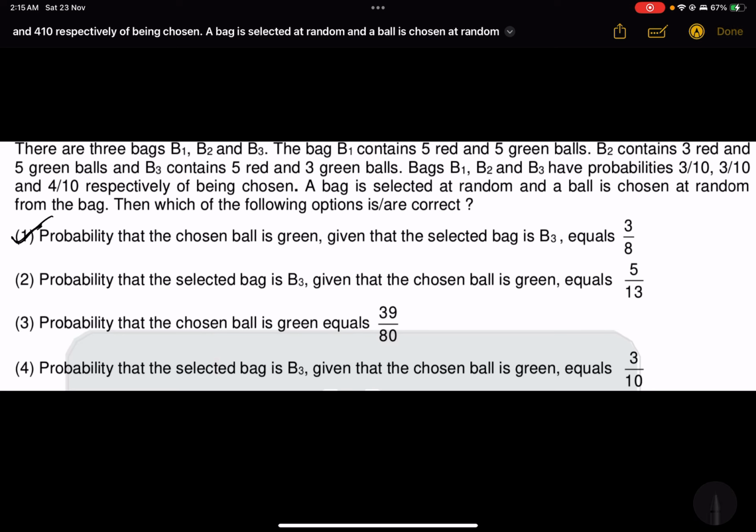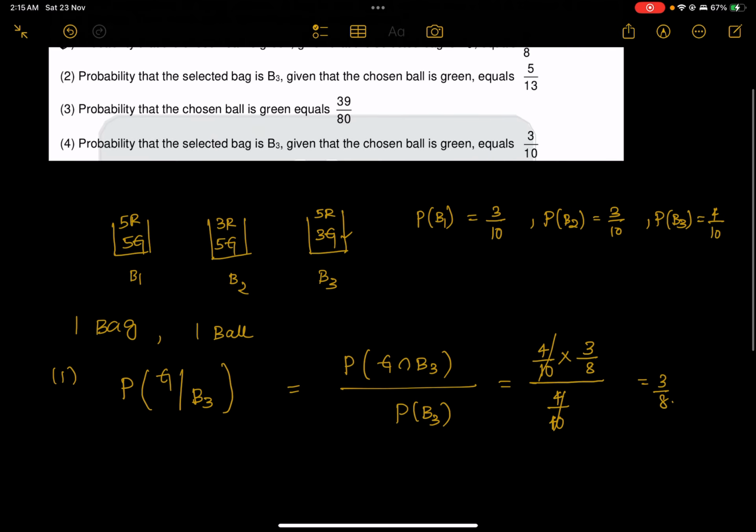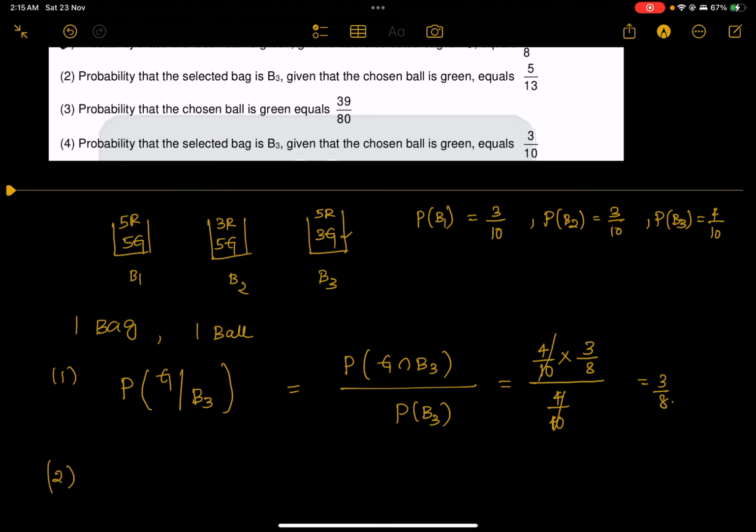Now let us go ahead with the second option. The probability that the selected bag is B3 given that the chosen ball is green.